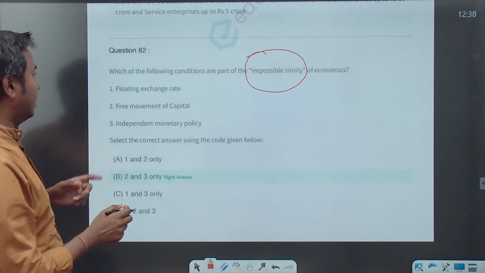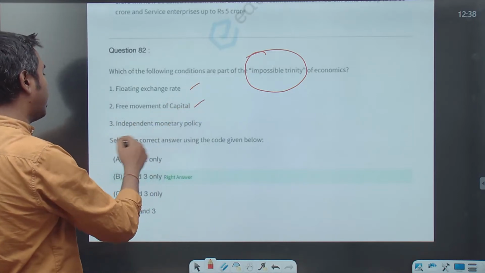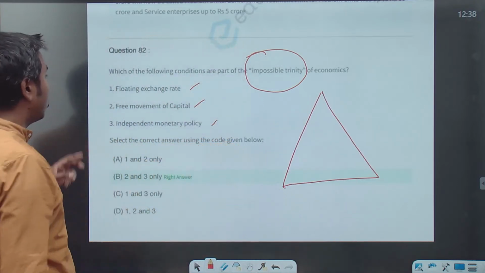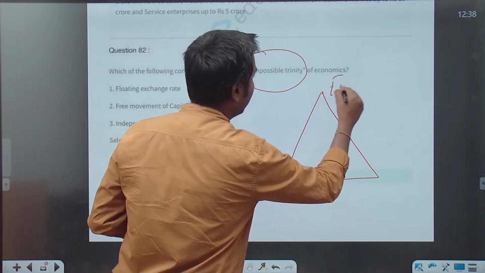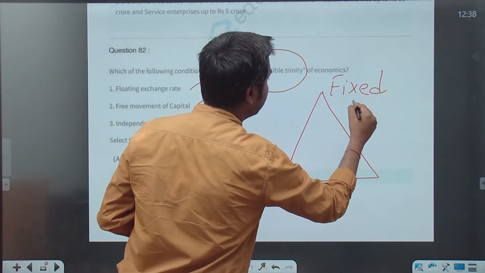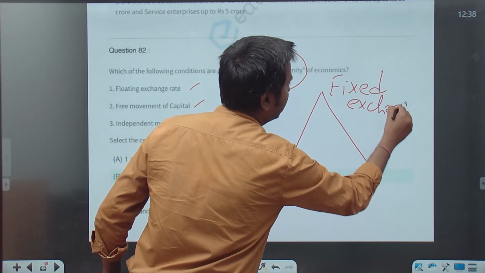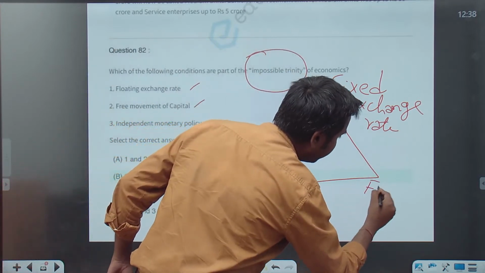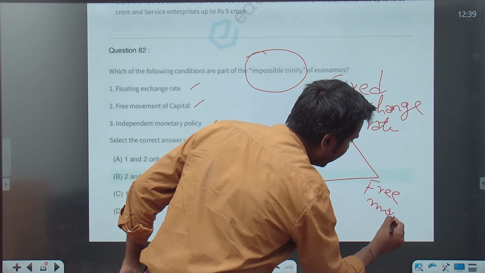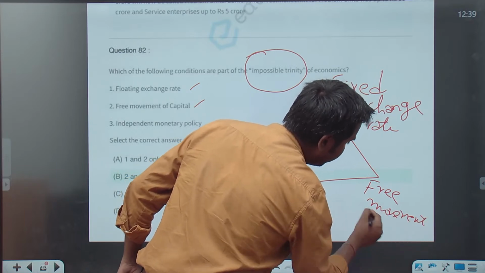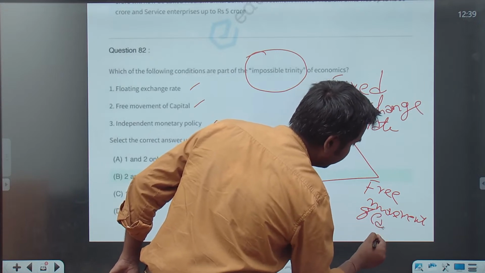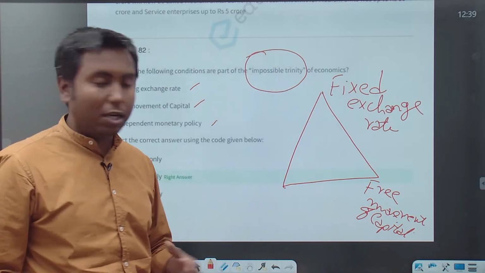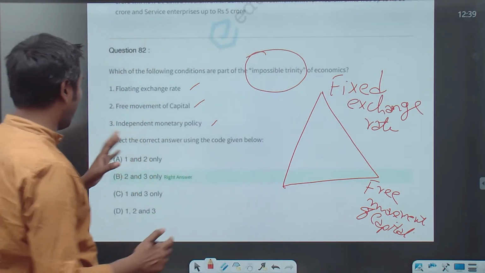Okay, let's see the criteria. Floating exchange rate, free movement of capital, independent monetary policy. We know that in the impossible trinity there are three vertices: not floating, fixed exchange rate, and free movement of capital. Does India have free movement of capital? What are the components of free movement of capital? We have current account and capital. And third is independent monetary policy.